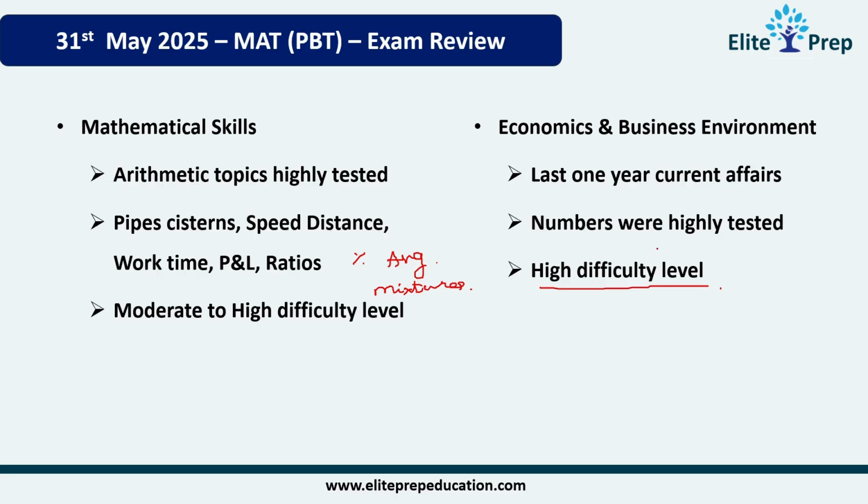Numbers and statistics were highly tested. So you have to prepare more for this particular section. It is very difficult. Almost whoever have shared their review said they were able to answer only a maximum of 8 to 10 questions in this. That's all. So this is a surprise. Actually, it is not a surprise, we know that it is current affairs, but the difficulty level of this section is a surprise.